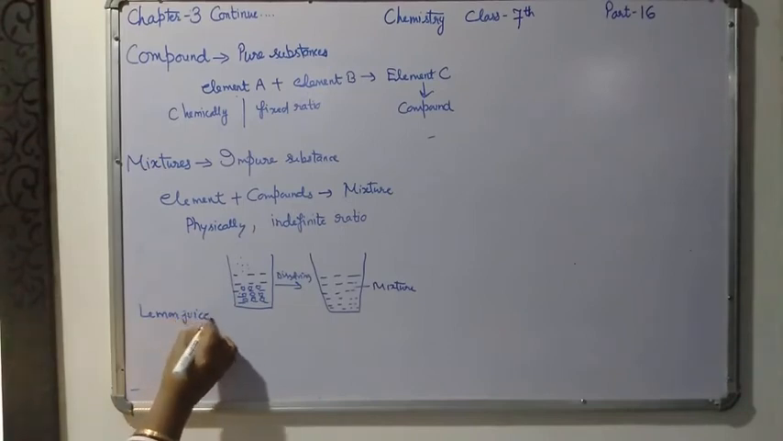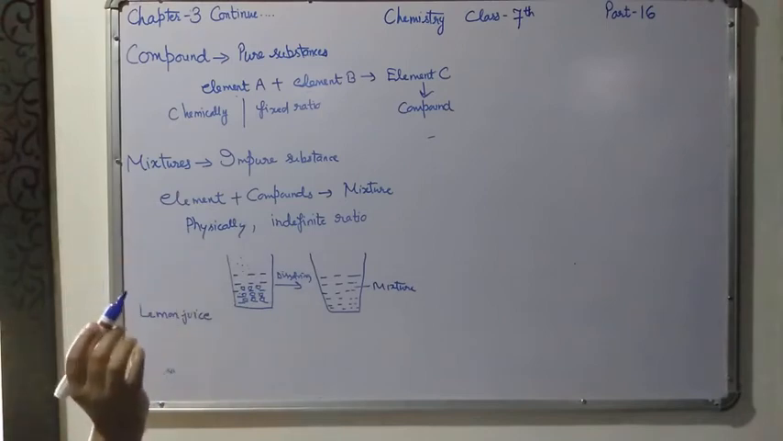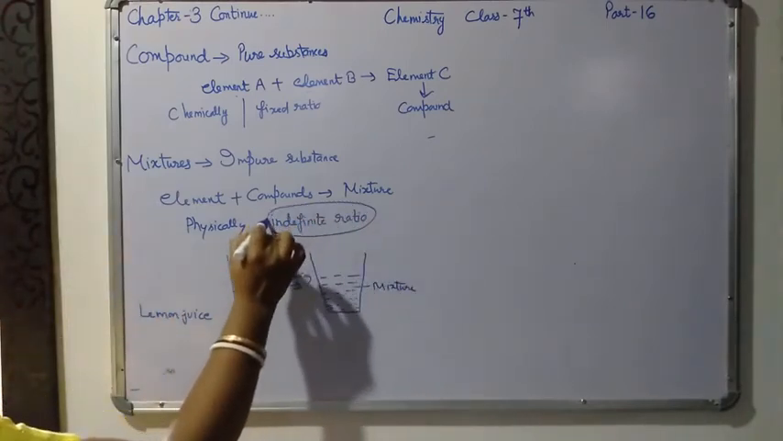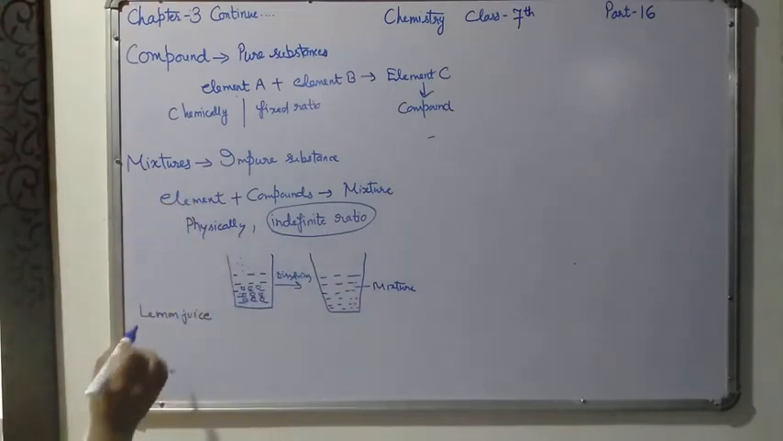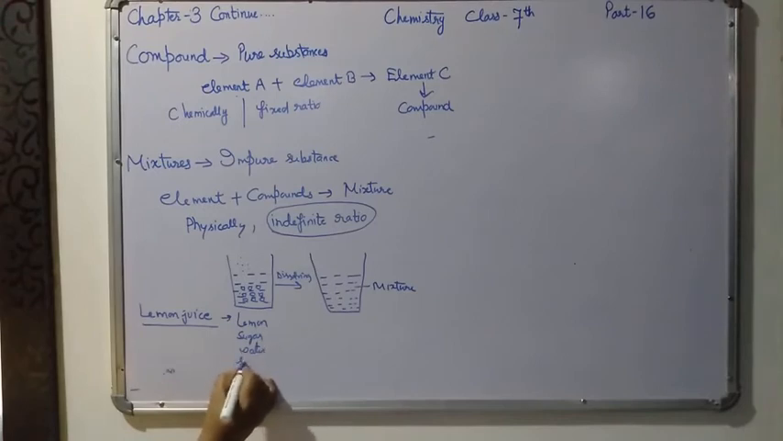Now all of you understood about the mixture, I think. Now all of you understand the meaning of this indefinite ratio in the mixture. For example, lemon juice. For this lemon juice you require one lemon, sugar, water and some amount of salt also.